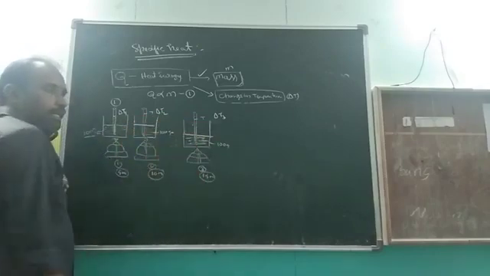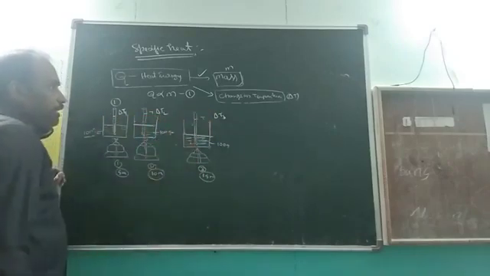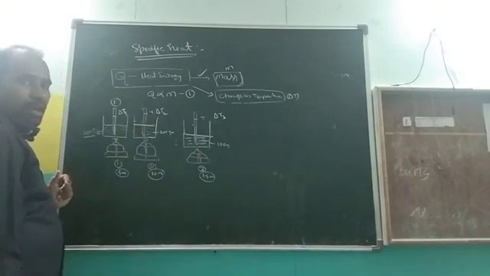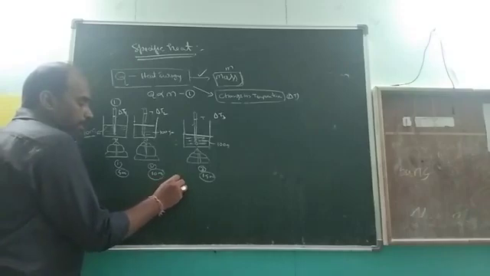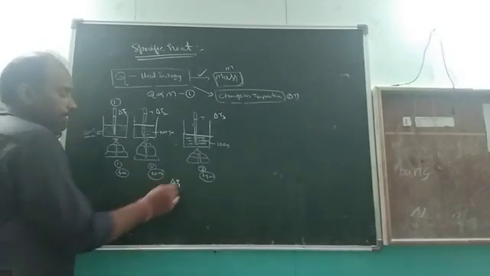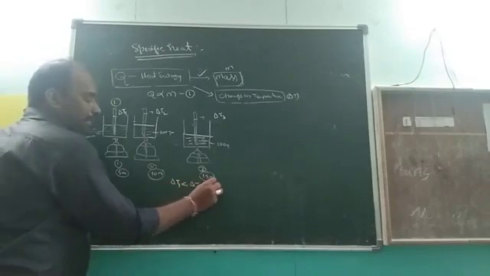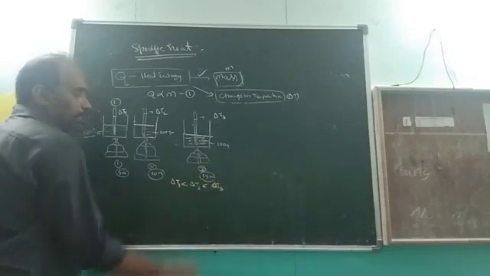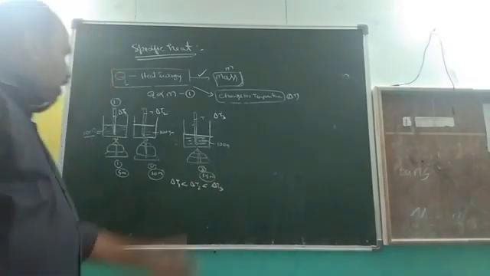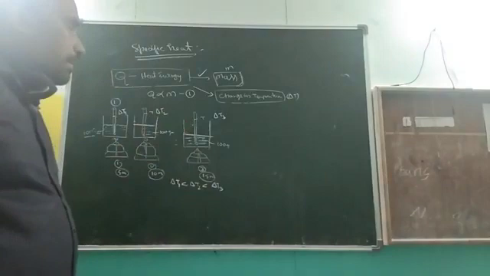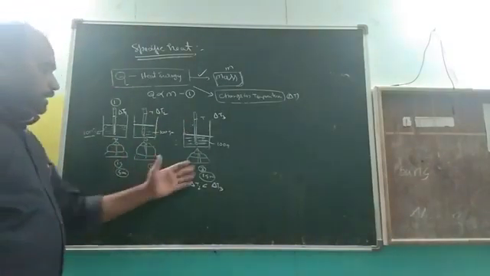Third case, delta T3. What you are observing here: delta T1, delta T2, delta T3. After finding the changes in temperature, you know one thing. What is that? Delta T1 is less than delta T2, which is less than delta T3. According to the experiment, we observe that the change in temperature in the first case is less than in the second case, which is less than in the third case.